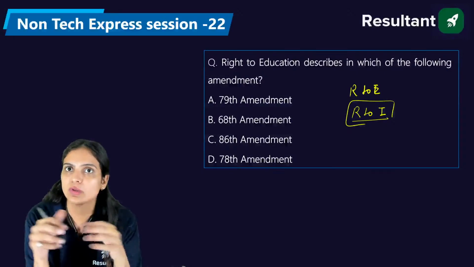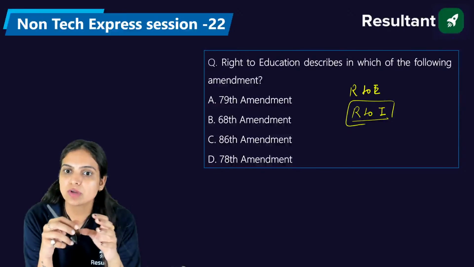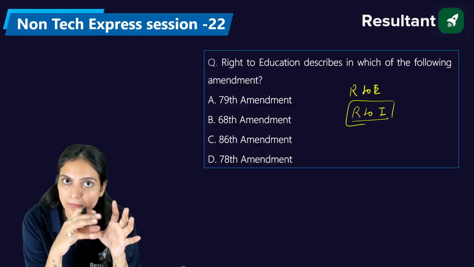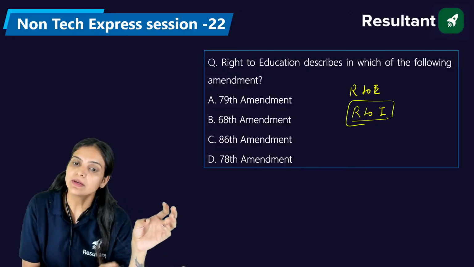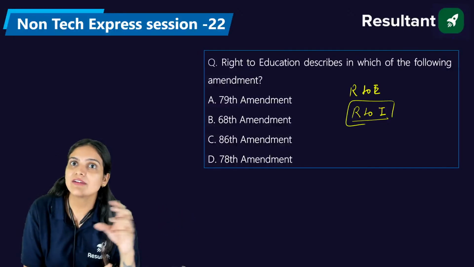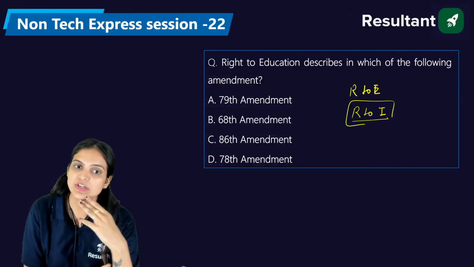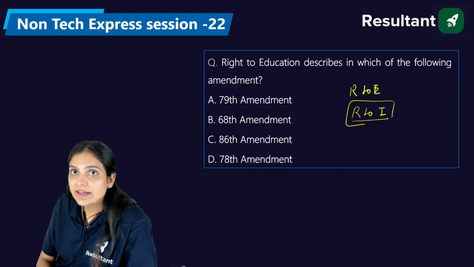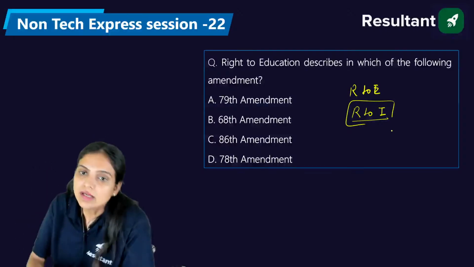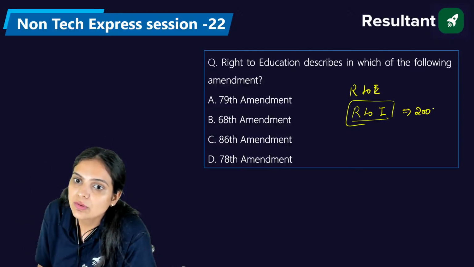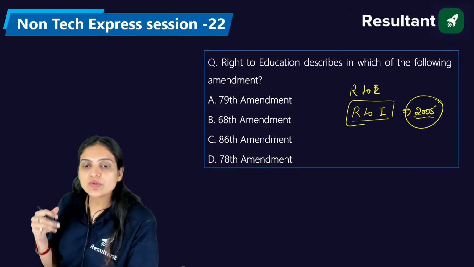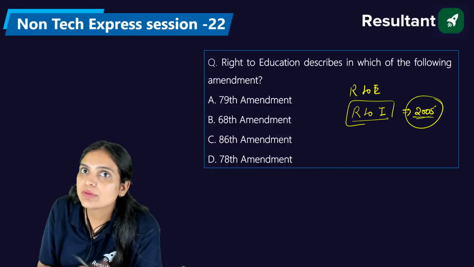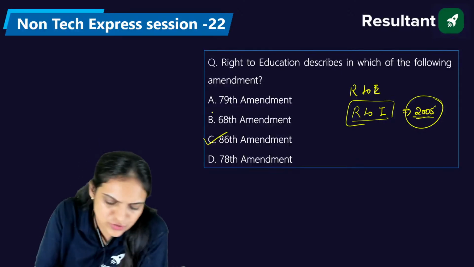Right to education, we all know it was passed in the parliament in the year 2002 and got executed in the year 2010. But the right to information came in which year? Yes, 21A was added in the constitution, in the fundamental rights. Very nice, Vidya. Clap for you. So it's 2005. From that time onwards, if we want any kind of information from the respective department, we can write a letter or application to them. The right answer is the 86th constitutional amendment for the question.